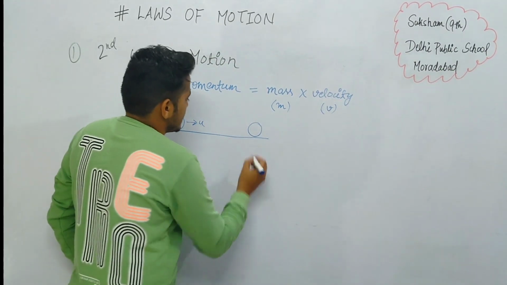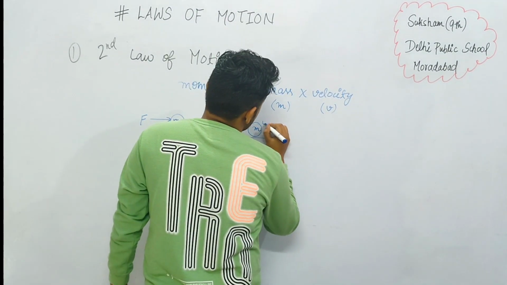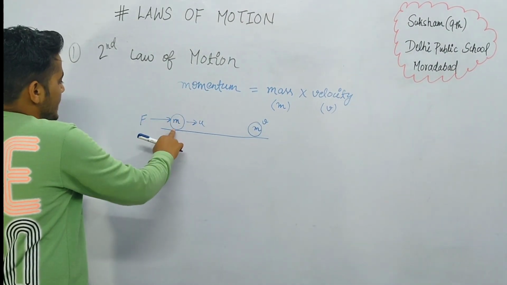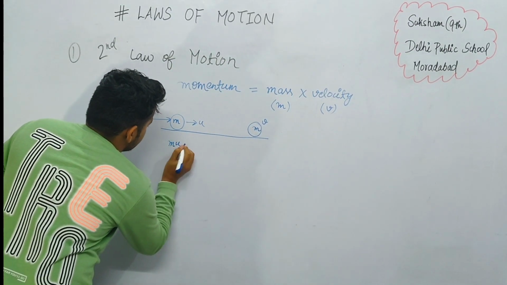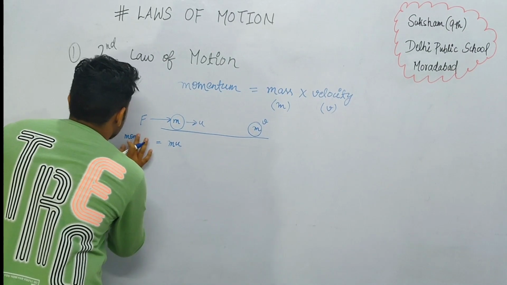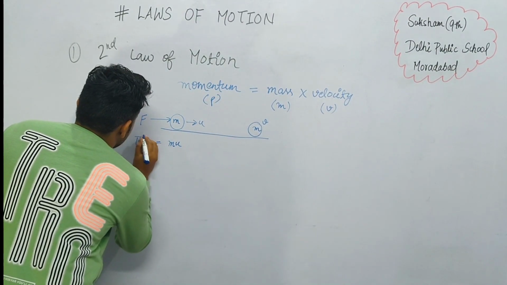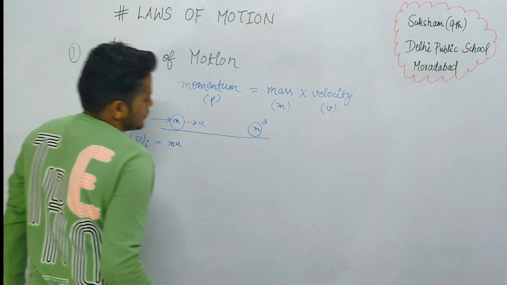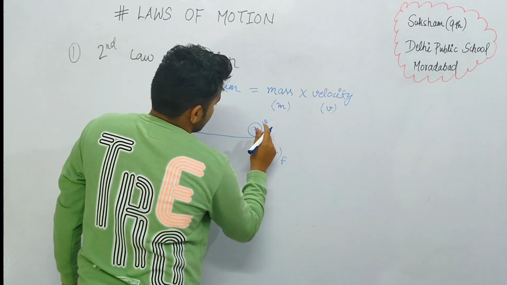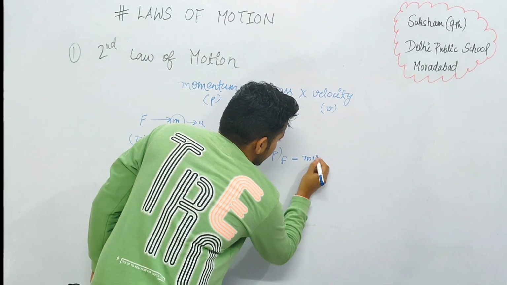In the final state it has mass m, because mass doesn't change with the application of the force, and the velocity is v. So momentum here can be written as mu, the initial momentum. We'll just denote the momentum as p. So we can write p initial is mu, and p final, where m is the mass and v is the velocity of this ball, is mv.